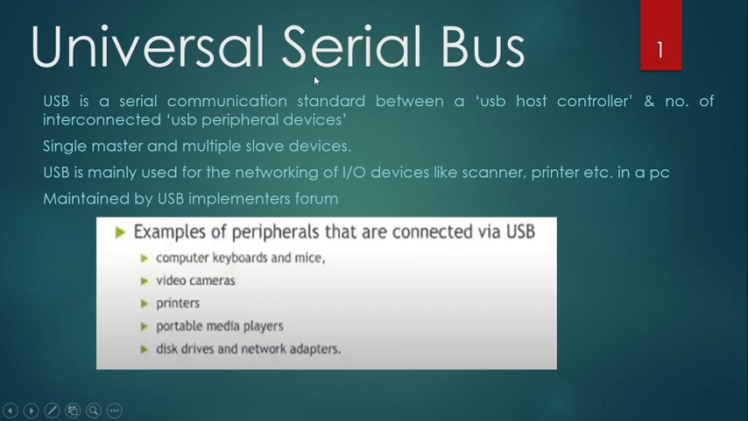Such a standard helped very much because with the help of a single standard protocol, several peripheral devices can be connected. These are some examples of peripherals which can be connected by USB. USB is a single master, multi-slave system. Only a single master is supported; multi-masters are not allowed. It is mainly used for networking of input-output devices, and it is now maintained and implemented by the USB Implementers Forum. There is a particular group for it.